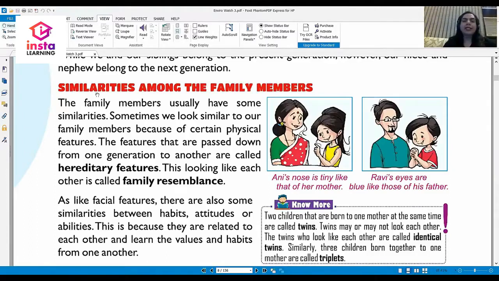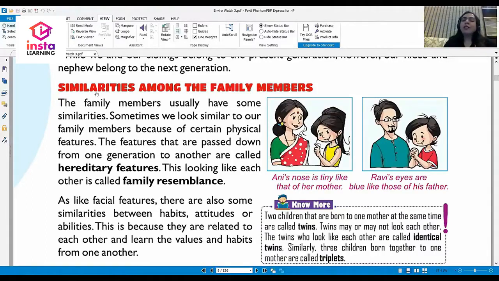If somebody has a tiny nose, you will notice that probably his mother or father also has a tiny nose. Sometimes we see very large eyes in everyone in the family, the mother and all her children. They all have very big eyes. You often see these similarities between family members.